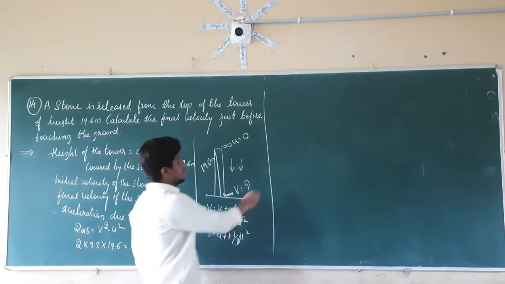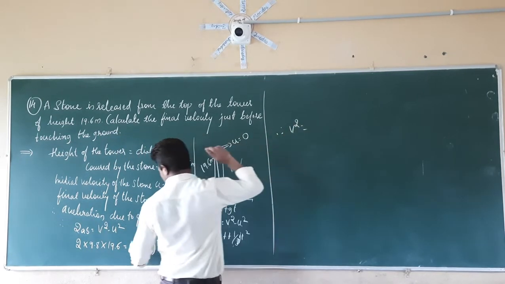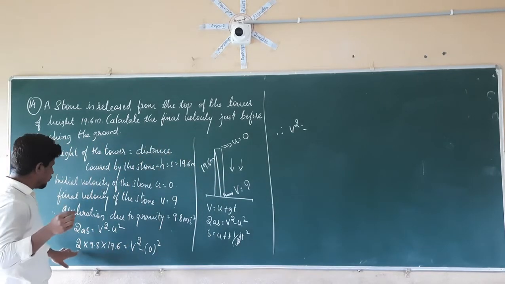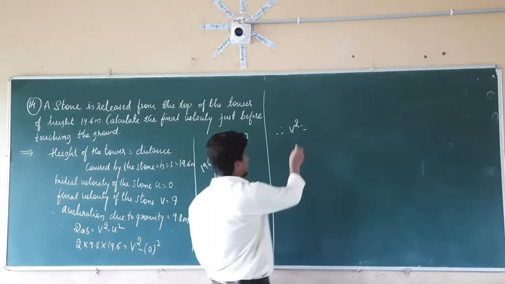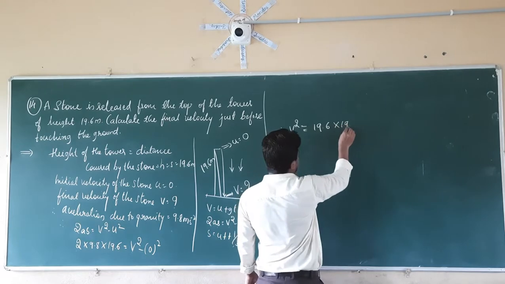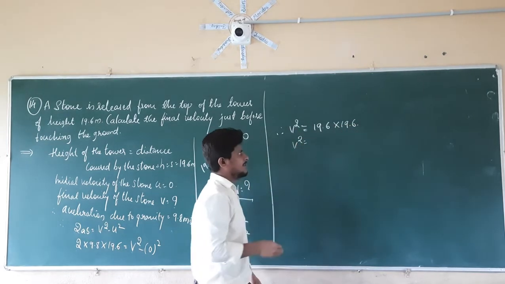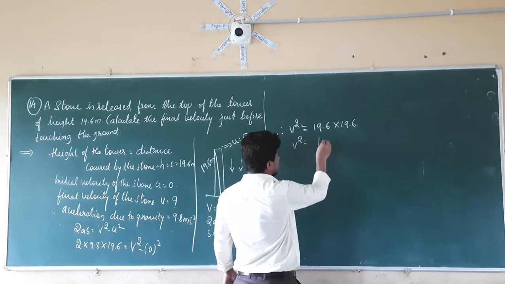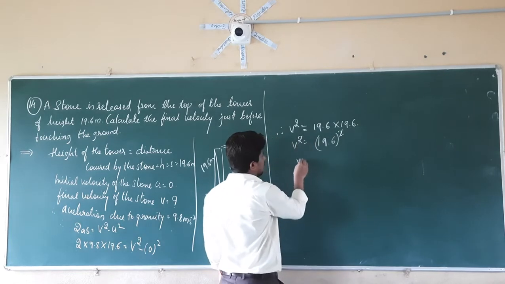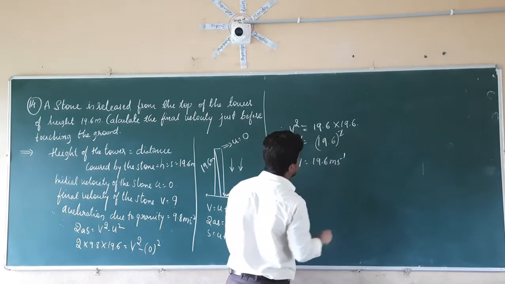So therefore, if you take v square to this side, v square is equal to what? 2 into 9.8 is equal to what? It is equal to 19.6 into 19.6. Therefore v square is equal to 19.6 into 19.6, which is nothing but 19.6 square. So the square gets cancelled. V is equal to how much? It is equal to 19.6 meters per second.